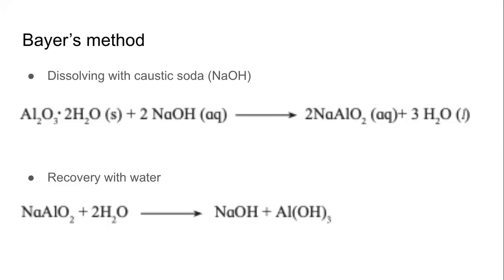But the silica also dissolves. So we will have to remove silicon in some other way, and that is done very simply by cooling the solution. Now we add water to it, so we are diluting the solution and cooling the solution. So this is physical change: dilution, cooling. Chemically, sodium aluminate reacts with water to form sodium hydroxide and aluminium hydroxide.